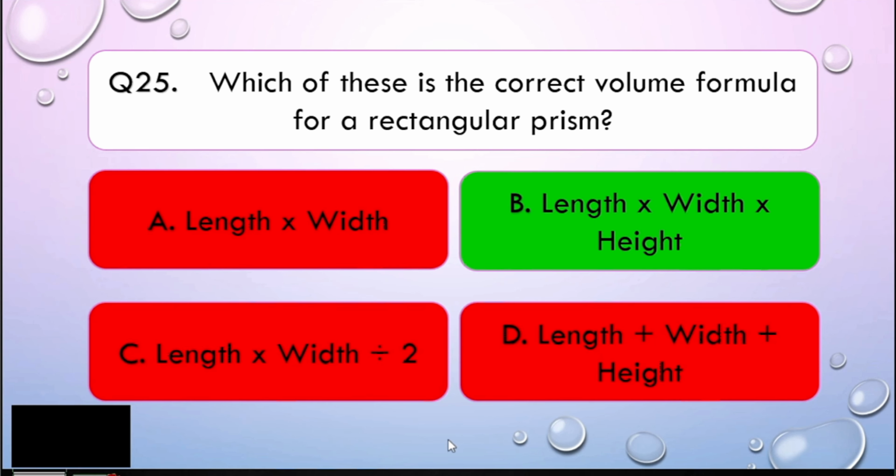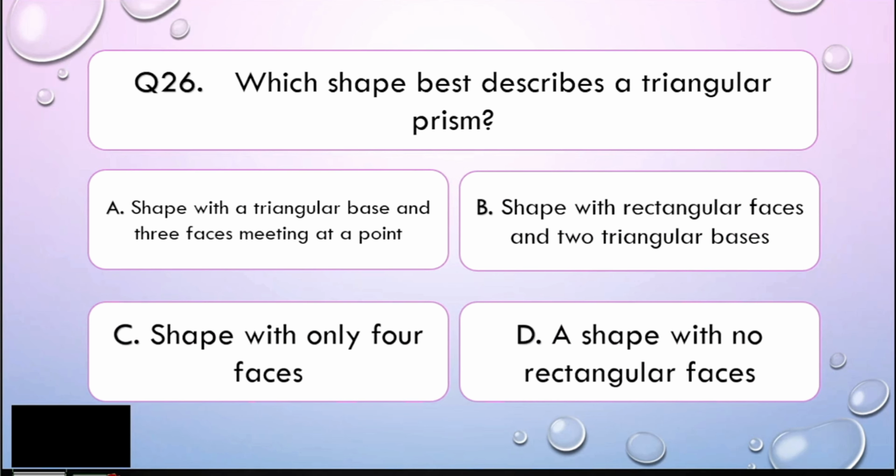Now, let us go to question number 26. Which shape best describes a triangular prism? Is it A, shape with a triangular base and 3 faces meeting at a point? B, shape with rectangular faces and 2 triangle bases? C, shape with only 4 faces? Or D, a shape with no rectangular faces? I'll give you 5 seconds to think about your answer.